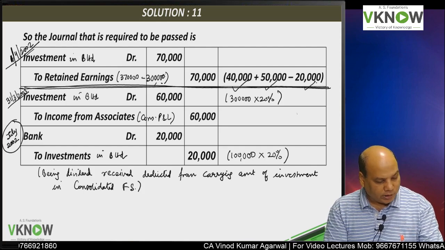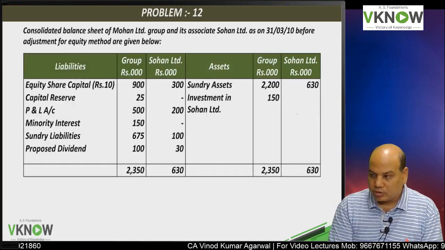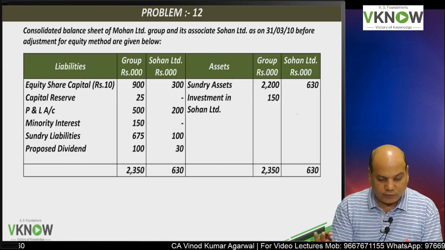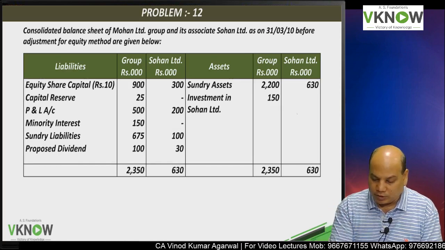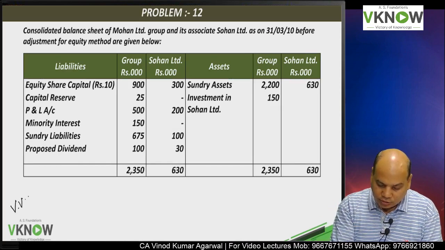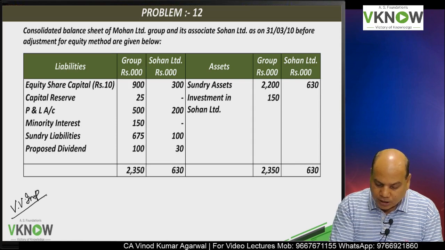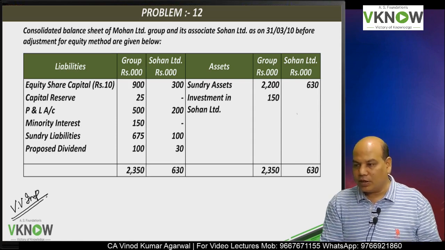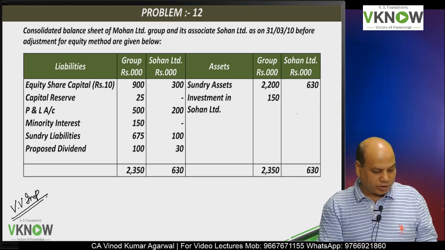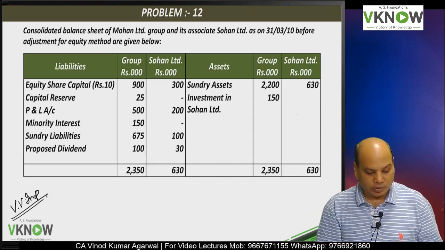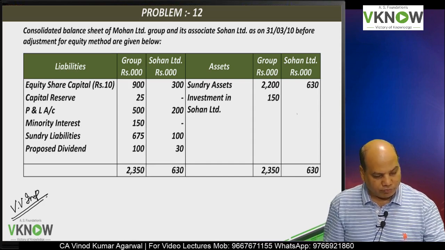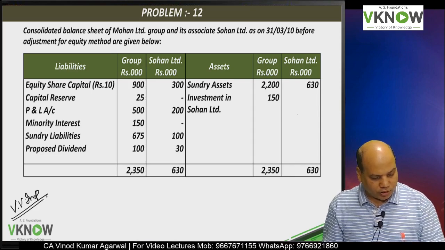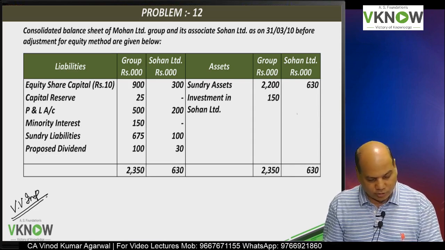Now we'll take some important questions. Number 12, taken from RTP November 12. The students are requested to mark it as very important question. Please mark it. I am sure you are going to mark it as an important question.